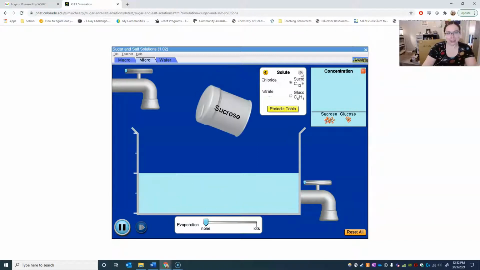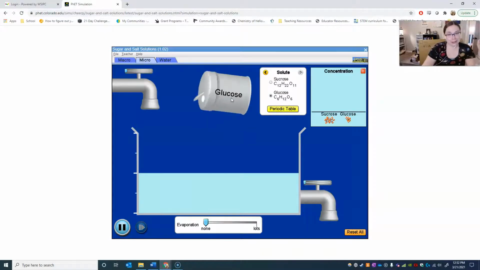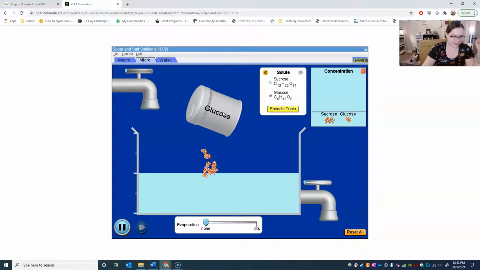Last one is going to be glucose. You'll be hearing about this one a lot in biology because glucose is blood sugar. So you shake some of that in and let's see what happens. All right. Did it come apart? If so, what did it come apart into? Make sure you put that information in your table.